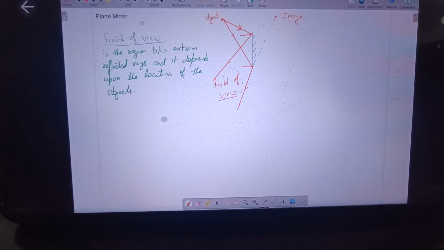Here, one more thing should be clear to you: in case of a plane mirror, the image is always formed at the same distance from the mirror as the distance of the object. So even if the mirror is not present at a space, to find out where exactly the image will be formed, you extend your mirror to find the perpendicular distance of the object from the mirror. At the same distance perpendicularly, the image will be formed.